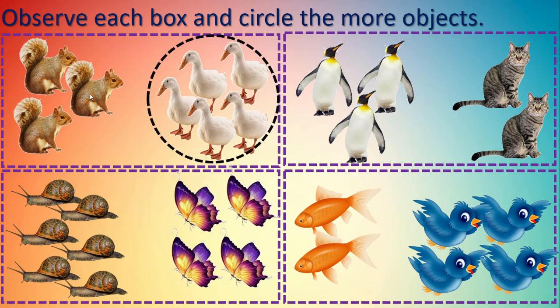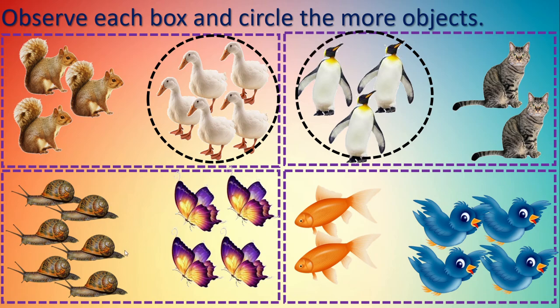Right? We'll move to the second box. Here we can see penguins and cats. Right? We can say easily here, penguins are more than cats. Right? Because we know counting. We know the numbers. Isn't it? So we will circle penguins.